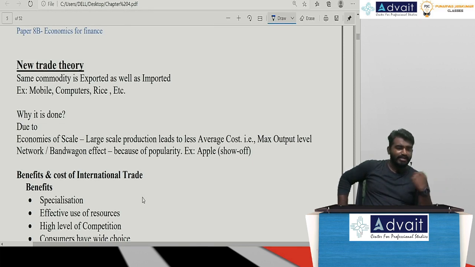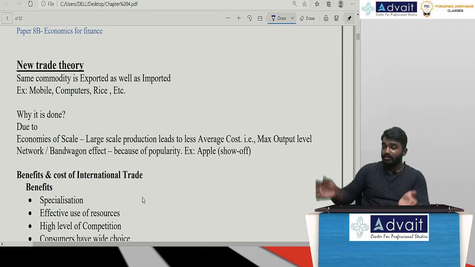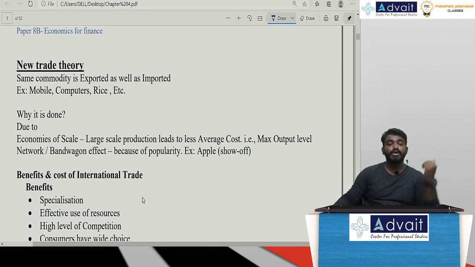Sir, advantages of international trade. Whenever we sell more and more of a commodity, that is, we are exporting more, we receive foreign exchange. Sir, my nation's foreign exchange reserves will increase. I will also get a wider market. Sir, it is not only a political boundary; even beyond the political boundary, I am getting an acceptable market.